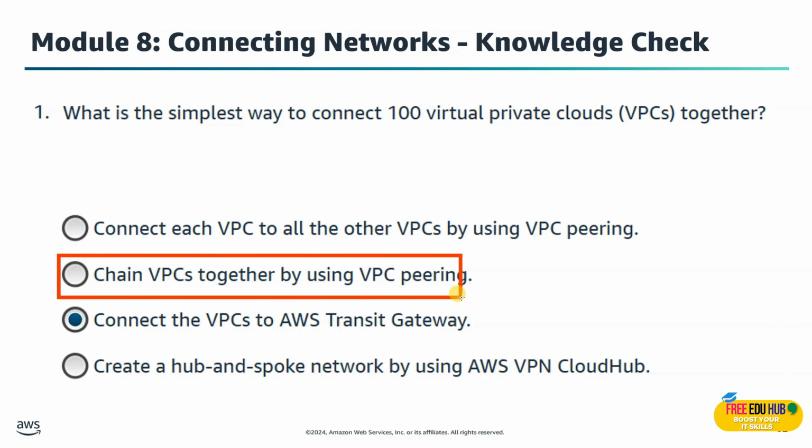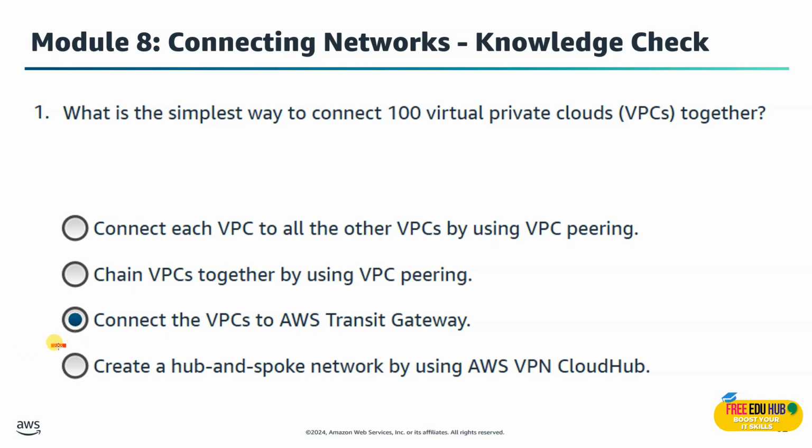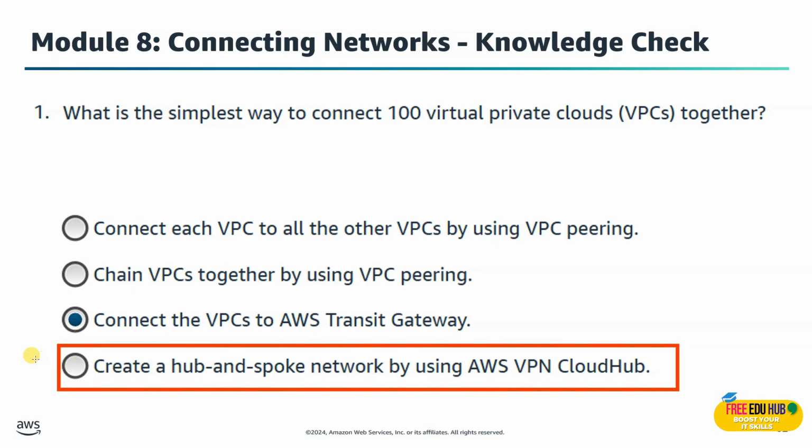The second option is to chain VPCs together by using VPC peering. This is also not the right option, because chaining introduces routing limitations: VPC peering doesn't support transit routing. Traffic can't hop through the intermediate VPCs. And then we are not selecting the last option, create a hub and spoke network by using the AWS VPN CloudHub. The reason for that is VPN CloudHub is mainly for connecting on-premises sites over VPN, not for mass VPN to VPC connections inside a VPC.